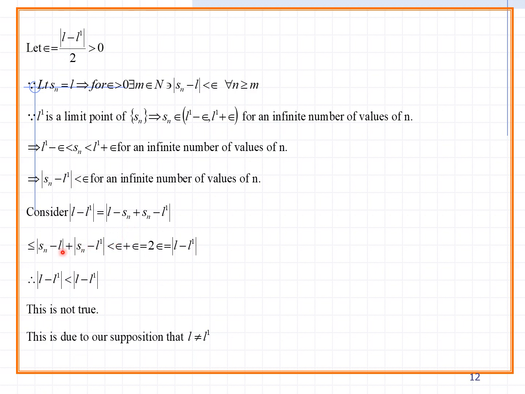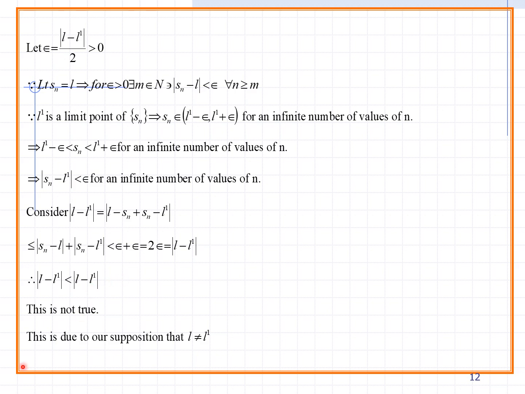What is Sn minus L? By the convergence property, modulus Sn minus L is less than epsilon. This value is epsilon, and this value is also epsilon. Epsilon plus epsilon is 2 epsilon. So this 2 epsilon is equal to modulus L minus L dash. Therefore modulus L minus L dash is less than modulus L minus L dash. This is not true. Why? Because we took L not equal to L dash.